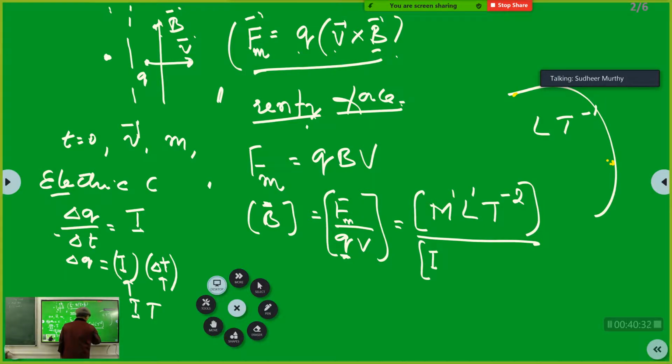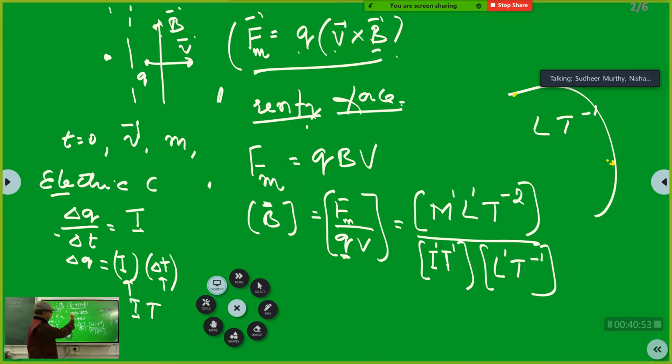I into T. I raised to 1, T raised to 1. Am I right? Yes, sir. Understood? See, this is how dimensional analysis happens. Alright, and what is the dimensional formula for velocity? L raised to 1, T raised to minus 1. Now you do everything here.